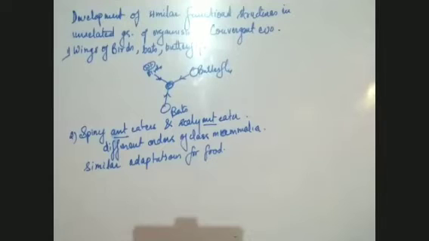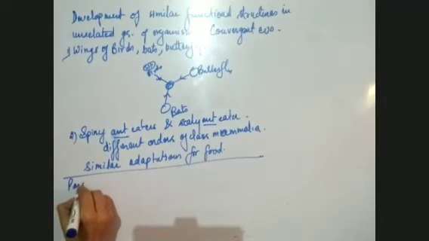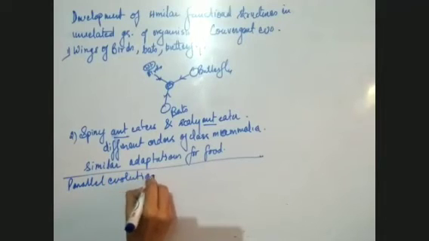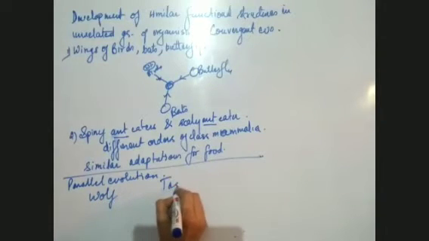different countries. Suppose there is one wolf. The picture which is given in your book is of the Tasmanian wolf and the wolf. Parallel evolution, I'm telling you. We take the example of the simple wolf and the Tasmanian wolf.